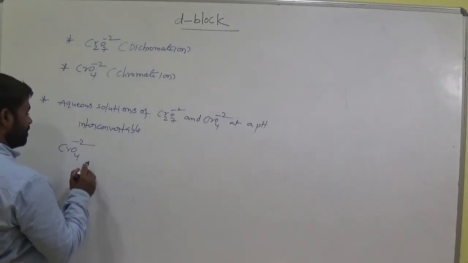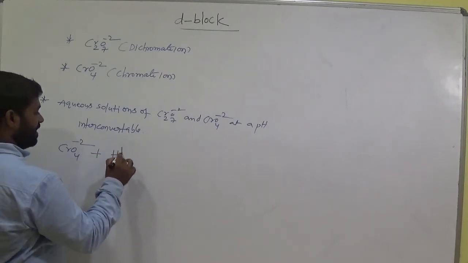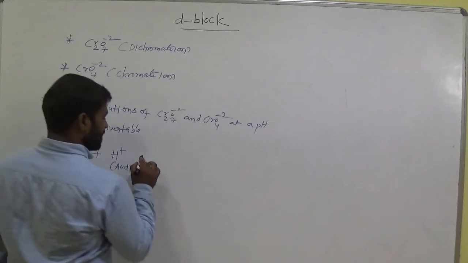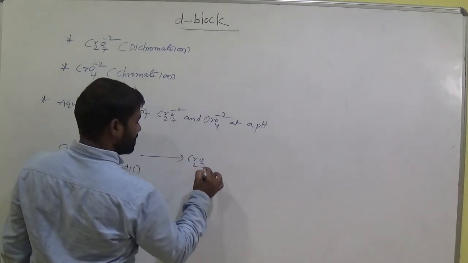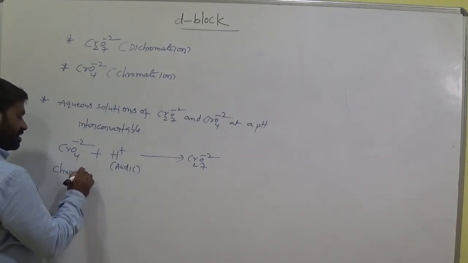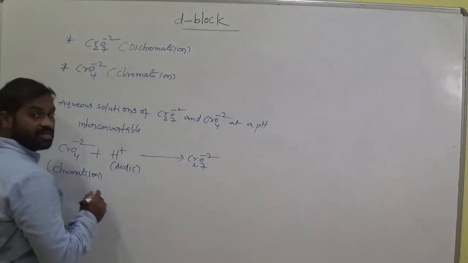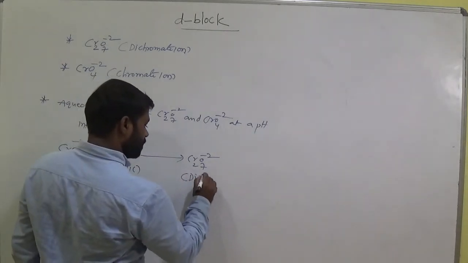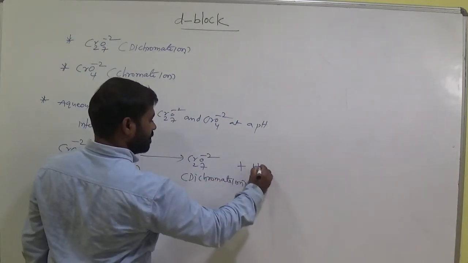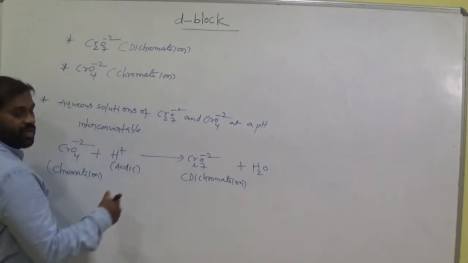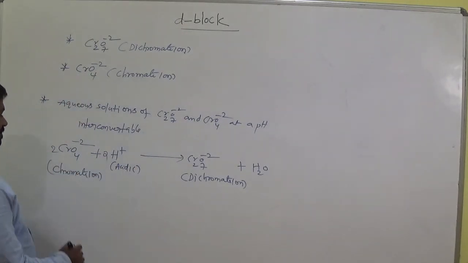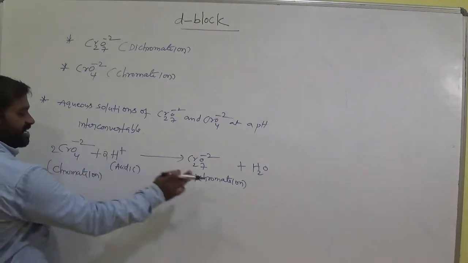CrO4 2- in the presence of acidic medium, H plus, is converted to Cr2O7 2-. This is the chromate ion, you know very well. What about this one? The dichromate ion, and it produces water. Balance this equation: 2 hydrogens here, keep 2 here. So in the presence of acid, chromate is converted to dichromate.